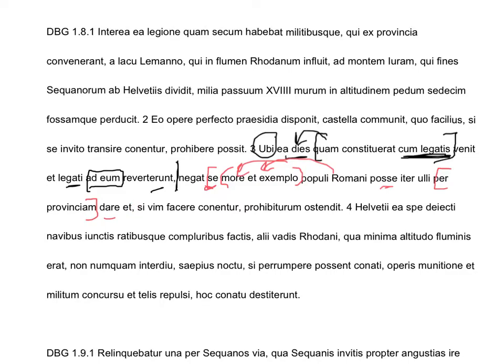And what else does Caesar say? Well, we've got this little dependent clause here, but we'll continue with our indirect statement first of all. Prohibiturum. Hopefully by now you recognize that Caesar is not always going to give us a prohibiturum esse. He shows that he is going to prohibit, future active infinitive. You recognize that because of the UR. He is going to stop them if they should try to use force.